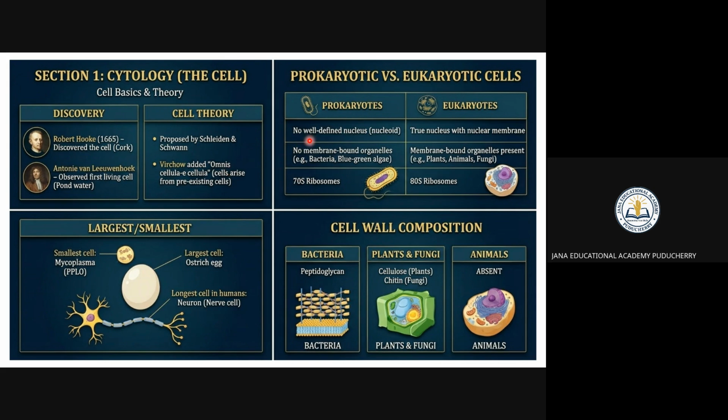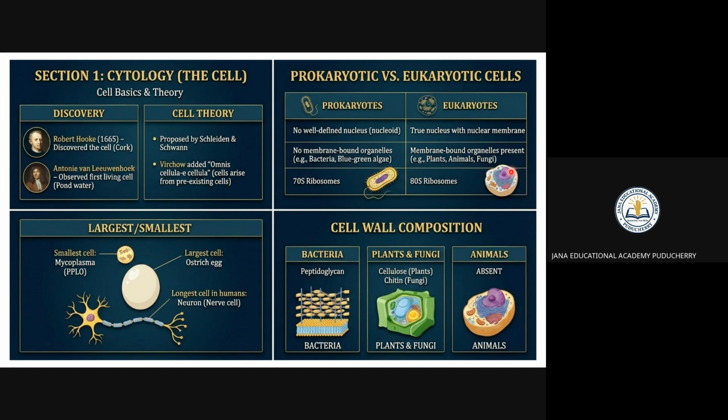Now come to the prokaryotes. Prokaryotes have no true nucleus and no membrane-bound organelles. The example is bacteria, which has 70S ribosomes. So you have to remember there are two types of cells, prokaryote and eukaryote. What is the difference between them? Prokaryotes have no true nucleus; eukaryotes have a true nucleus. In prokaryotes no membrane is found; in eukaryotes the membrane is found.